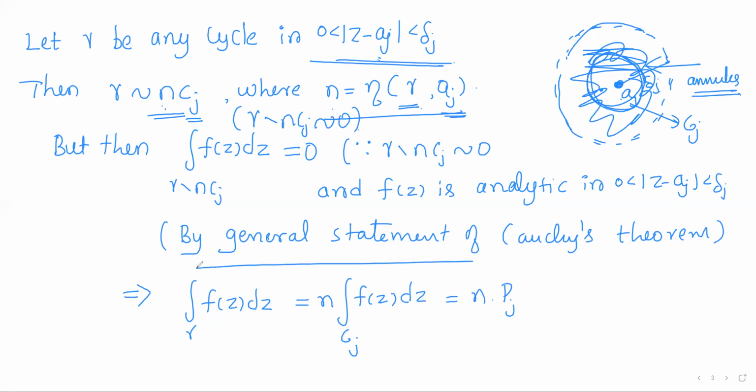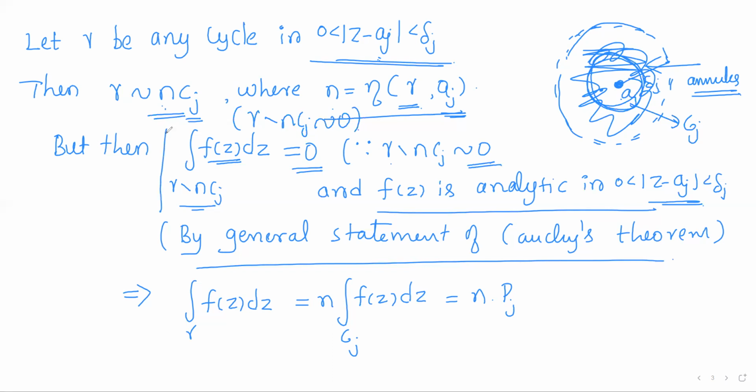Now, by the general statement of Cauchy's theorem, for any analytic function in this annulus, the integral of f of z over gamma minus n times Cj will be 0, because gamma minus n times Cj is homologous to 0. Simplifying, the integral over minus n times Cj goes to the right-hand side. So the integral over gamma will be n times the integral of f of z dz over Cj, where n is an integer.